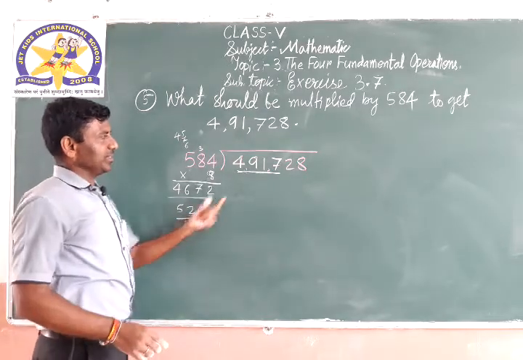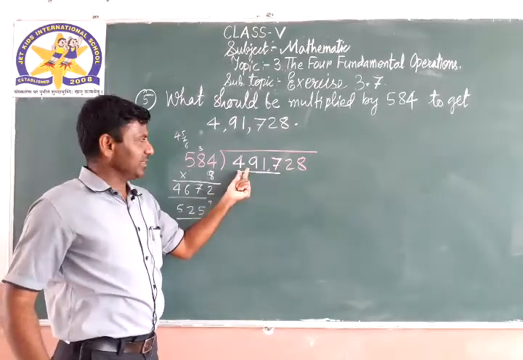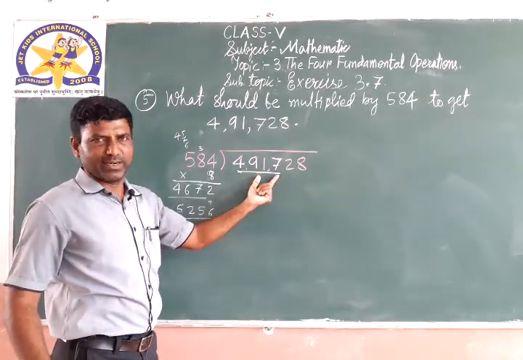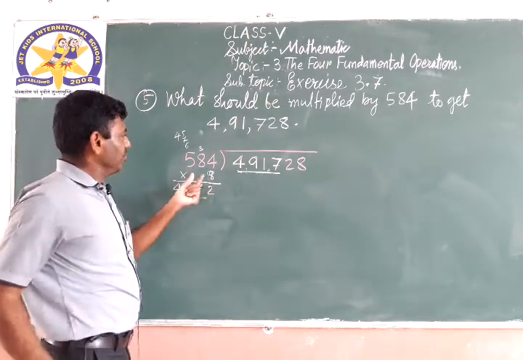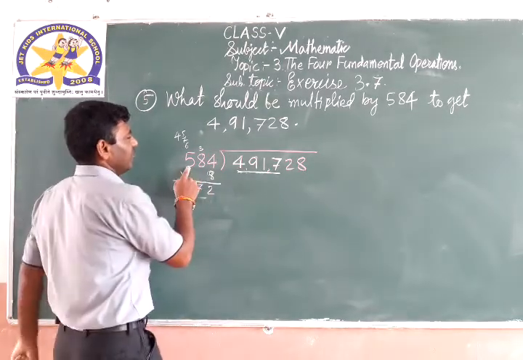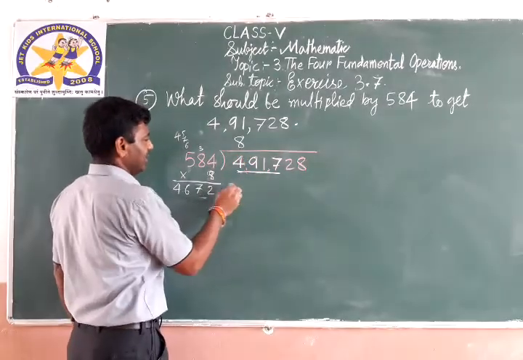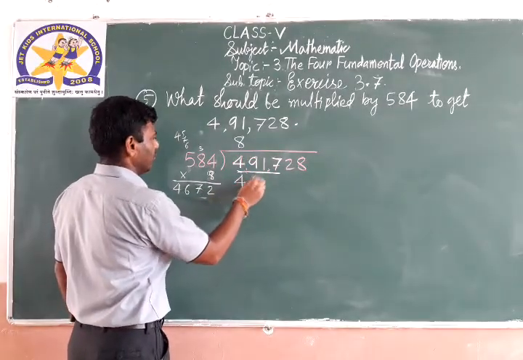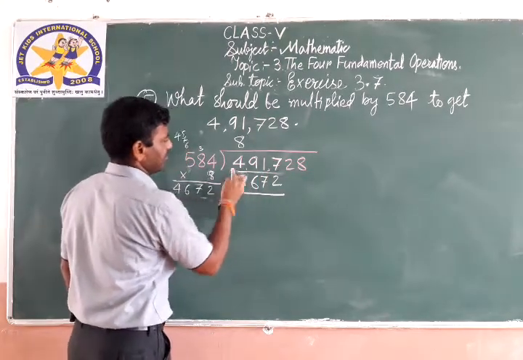So 5256 is a bigger number than this 4917. So 584 times 8 is 4672. Subtract.